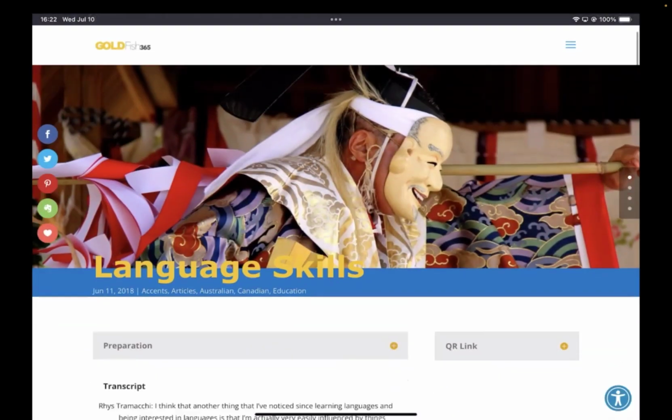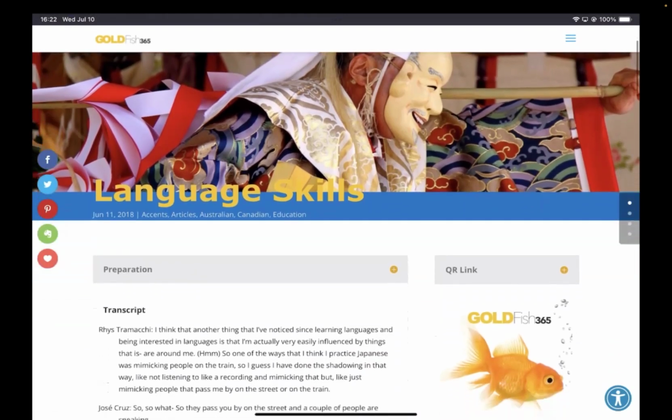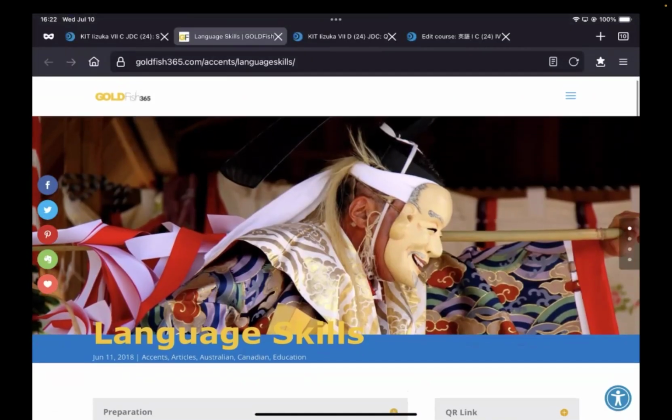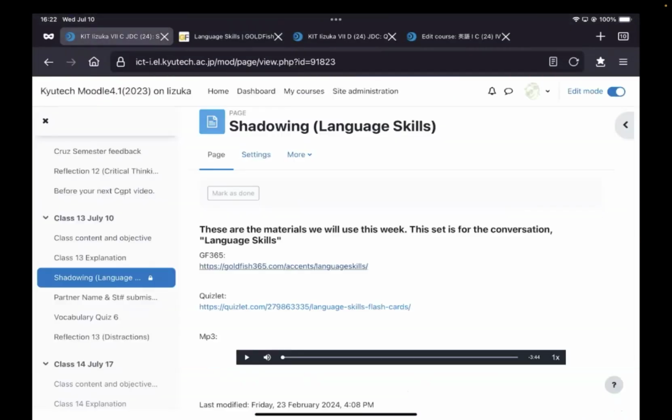with my friend Reese and I. And he's talking about how in a very short time you learned how to speak Japanese. So a lot of the things that he says, maybe you can use as information for yourself. But we're going to use that for shadowing.